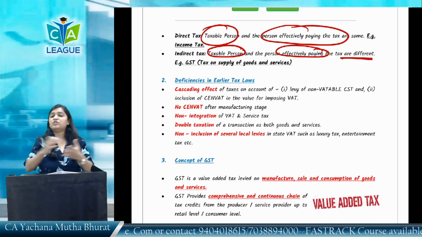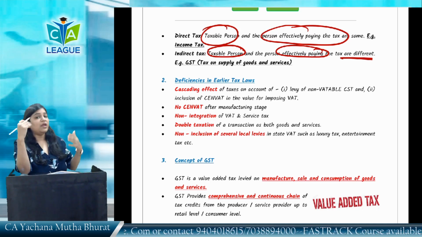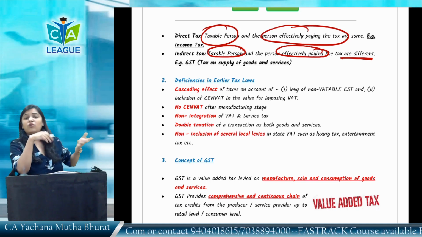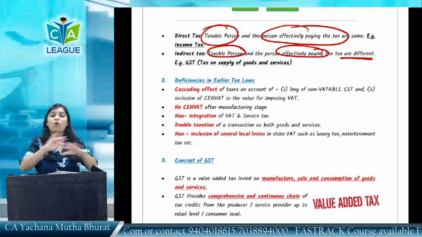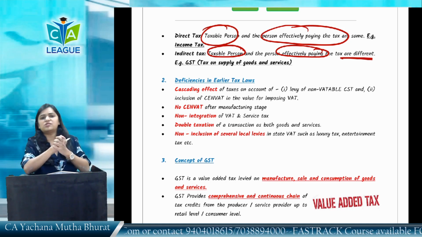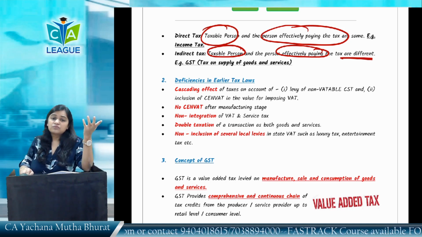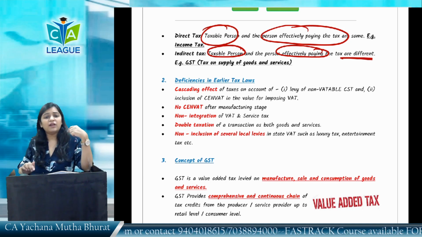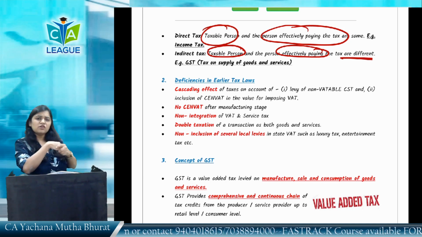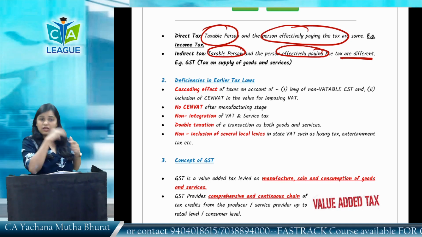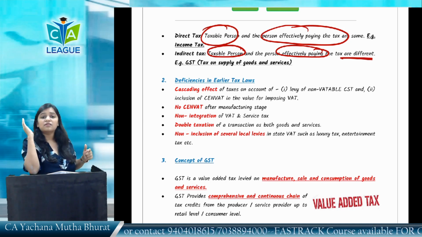This is the feature of all indirect taxes, may it be excise, VAT, or any other indirect tax like service tax. Now, all these have gone away and GST has come. Ma'am, why have all these gone away? Why GST? The government made so many beautiful laws: excise, VAT, service tax. Why did GST have to come? There must be some deficiency.